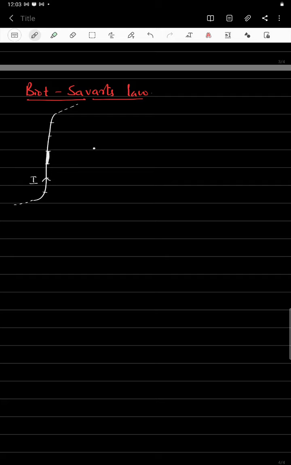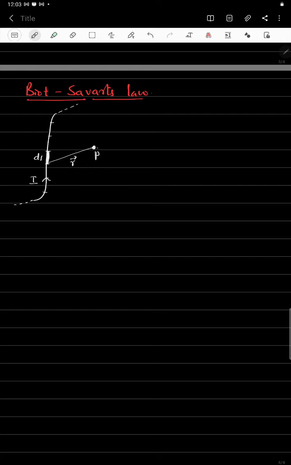We'll find the magnetic field. Let us consider a small element, and then we'll draw the position vector from the small element to the point P, where we are going to find the magnetic field. The small element we have taken is dl, and the position vector is r.